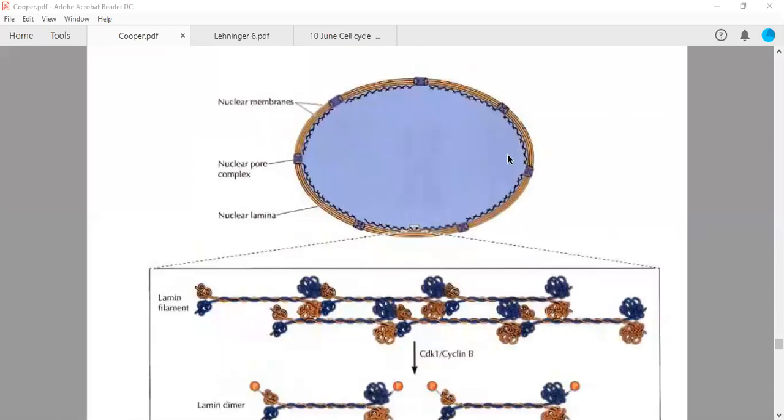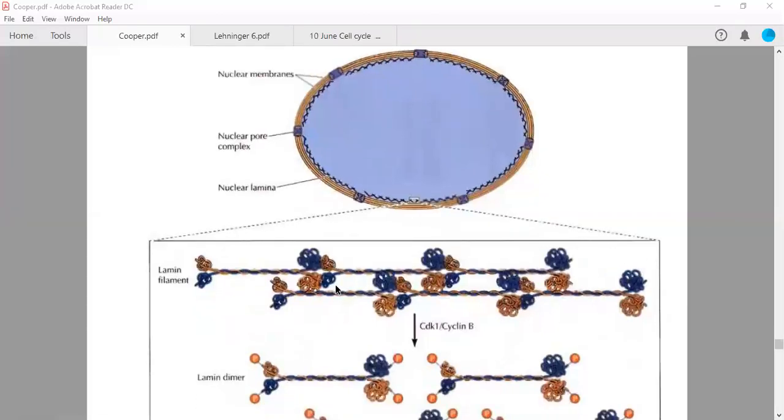This is your nucleus, not your cell, so only the nucleus portion of your cell. It has certain proteins. In between, these are nuclear pore complexes, NPCs, through which the transfer of certain molecules or proteins takes place. Then the nuclear lamina is formed of lamin proteins or lamin filaments.